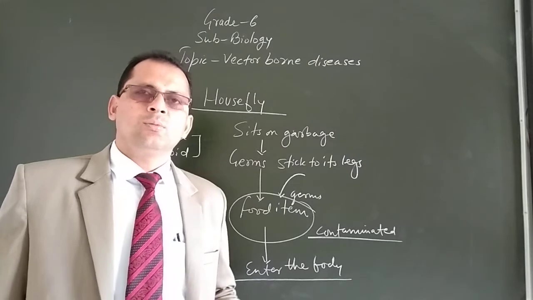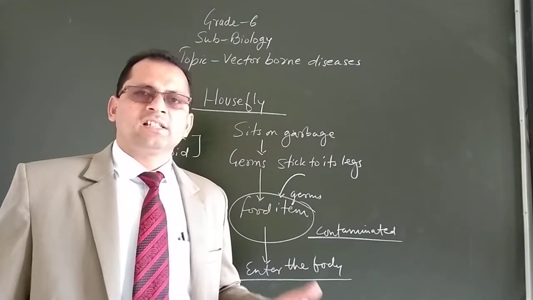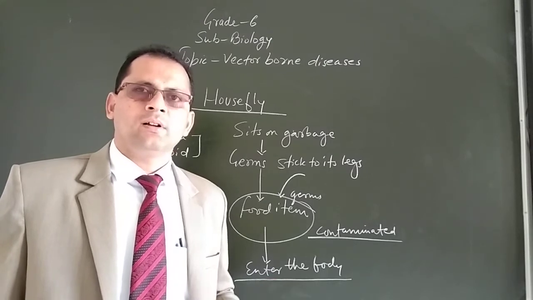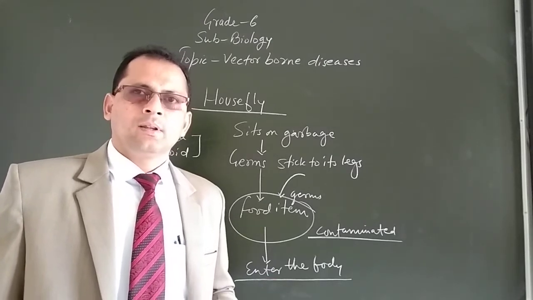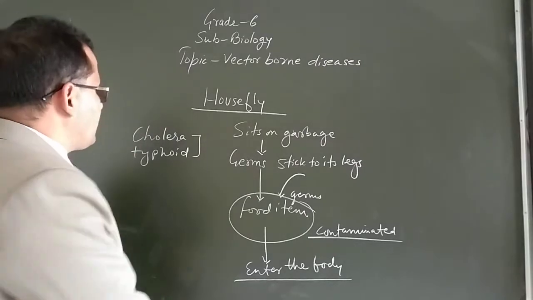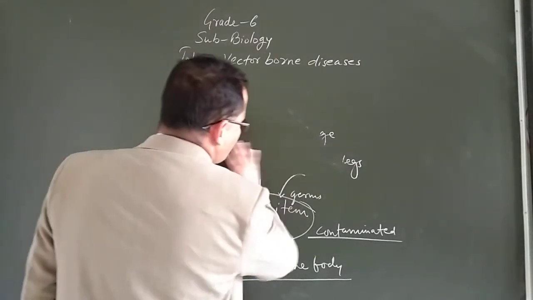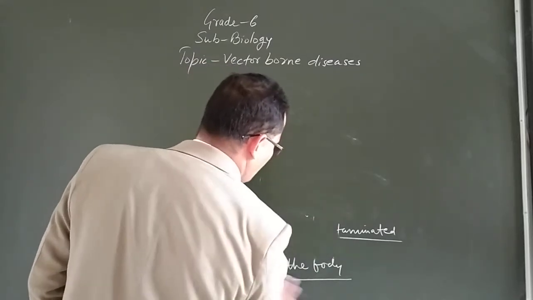So you all know basically maximum diseases occur through contaminated air, water and food. Next vector is mosquito. The next vector which we are going to discuss is mosquito.